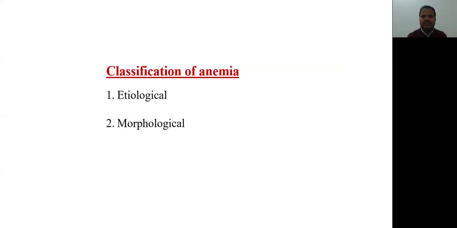Now, first of all, come to the classification of anemia. Anemia is classified in two ways. The first one is etiological classification and the second one is morphological classification. We will see both of these one by one.